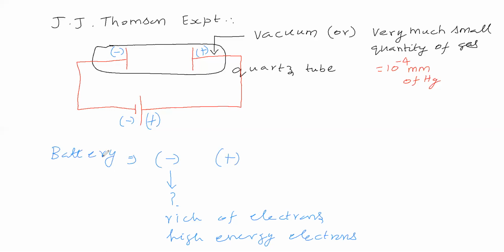In the battery, there is a negative pole and a positive pole. What is the meaning of the negative pole? The negative pole indicates rich in electrons, or otherwise, the negative pole has high energy electrons.